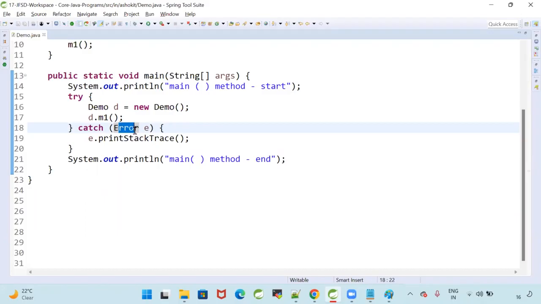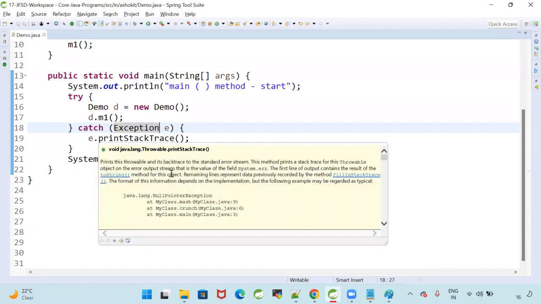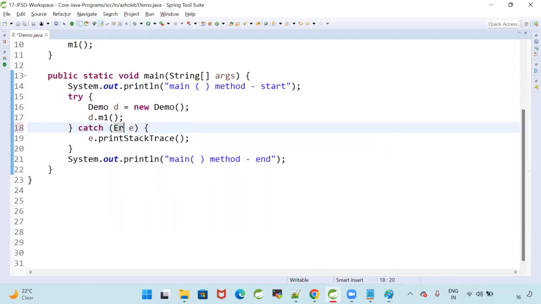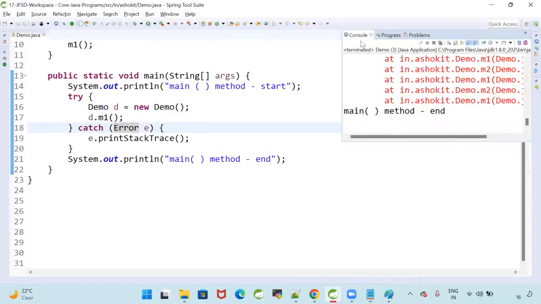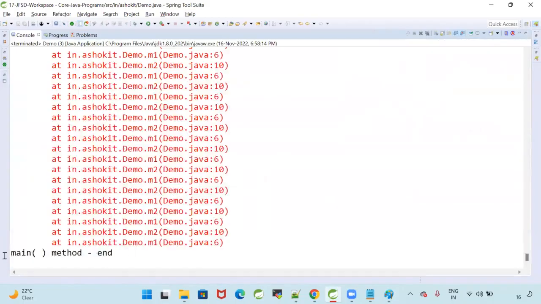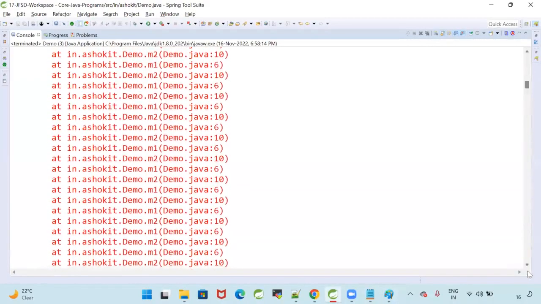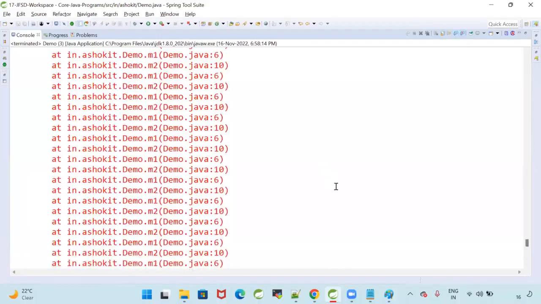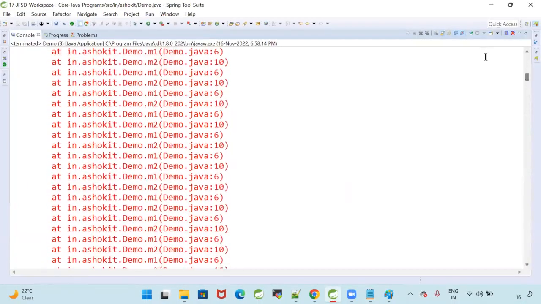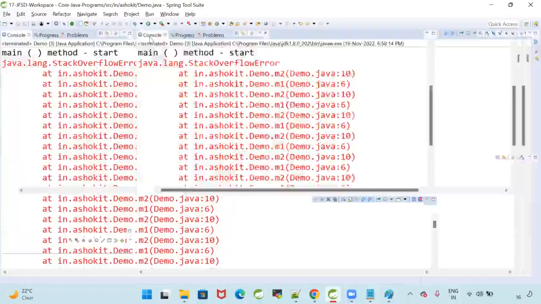Earlier, what was I writing in the catch block? I was trying to catch the exception. But are we getting the exception? Are we getting the error? So which one do we need to catch now? Error. So can I write Error here? See, I'm writing Error. Now when I write Error, what happened? Main method end. Now here we are able to catch that error. Now e.printStackTrace, but still my program is terminated.